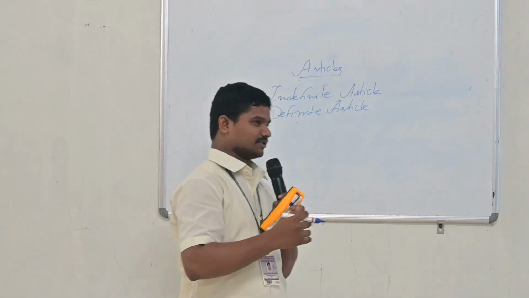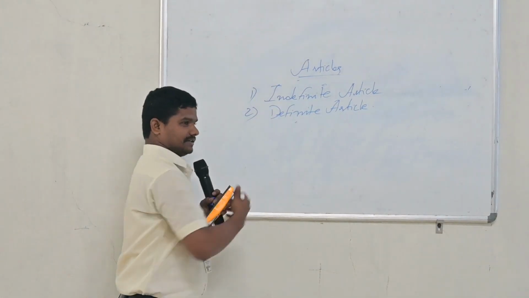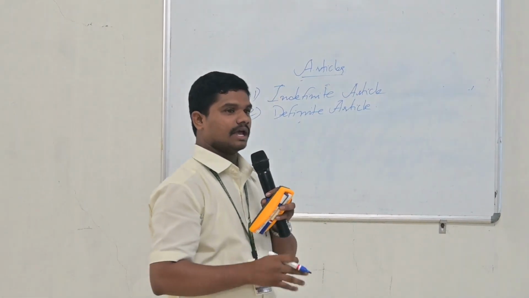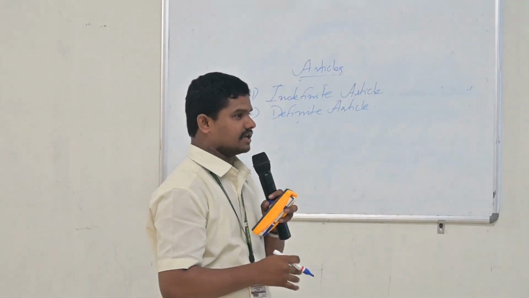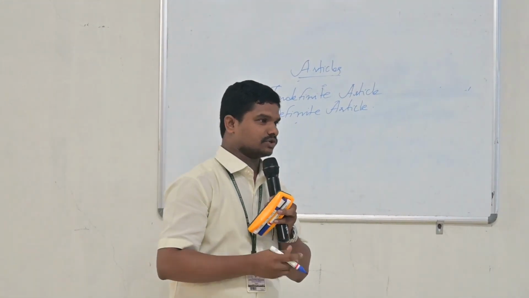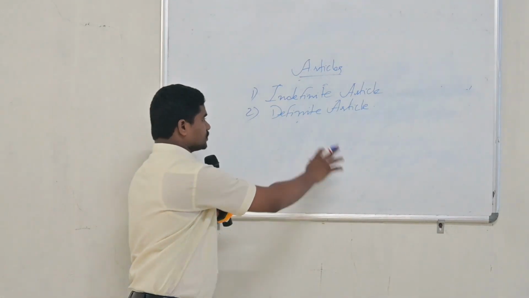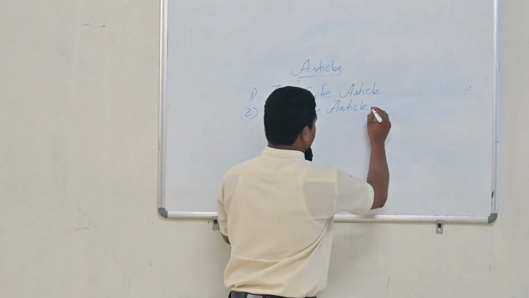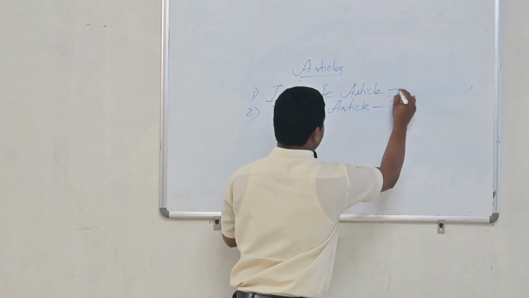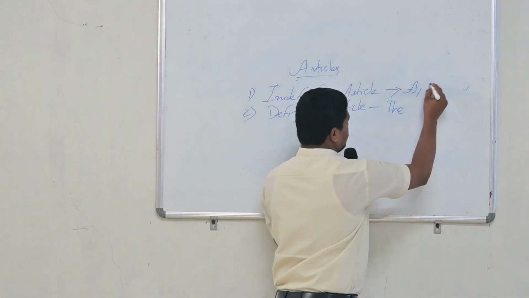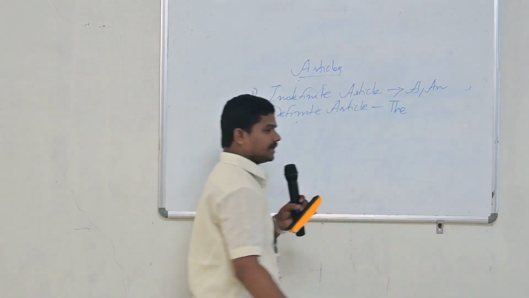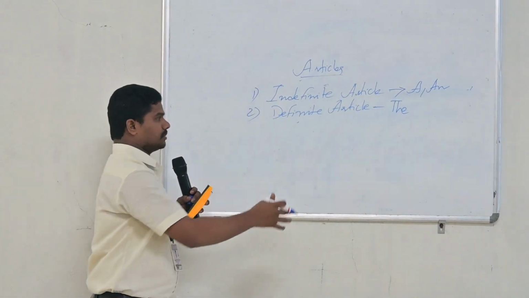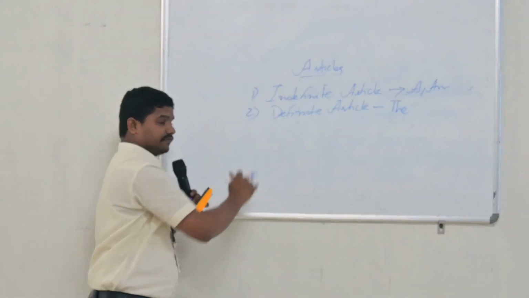Okay, right. So let me tell you. The indefinite article, the article which doesn't tell the exact information about the subject of the sentence, is called the indefinite article. That is the first one we discussed. Today I'm going to talk about the second one, especially the definite article, the. So what are the indefinite articles? A and an. The definite article is the.